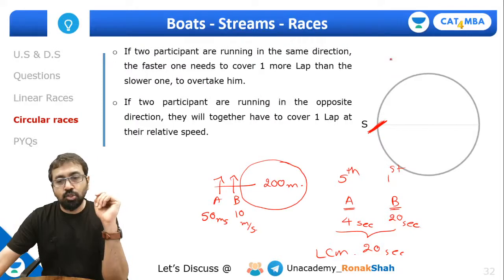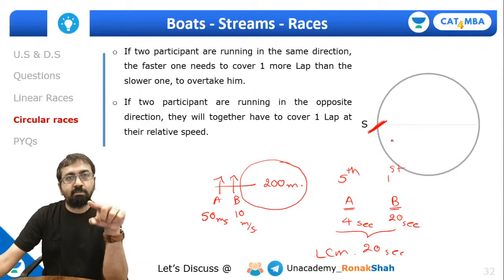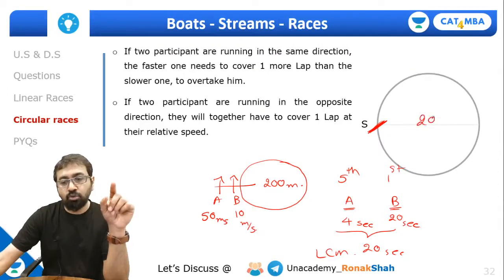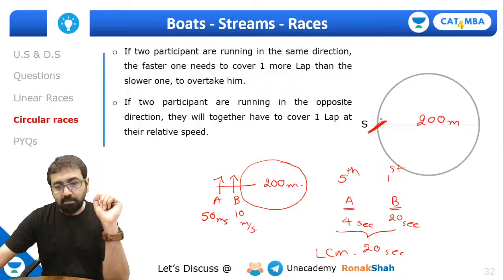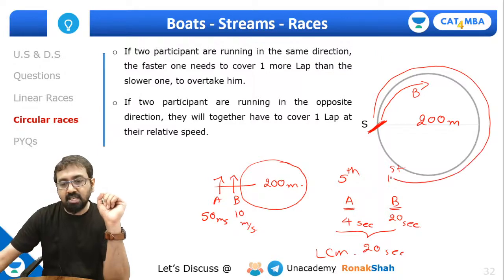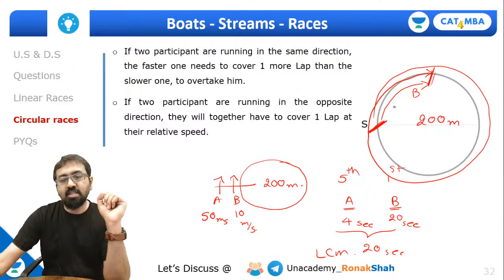So guys, think of it this way. When the faster one, that is A, wants to overtake B for the first time, A will have to travel 200 meter more than B. You know, it's like this one. B is going like this. This is B. While A is quickly going like this, and A is coming over here and he's overtaking B. So this is the first meeting.